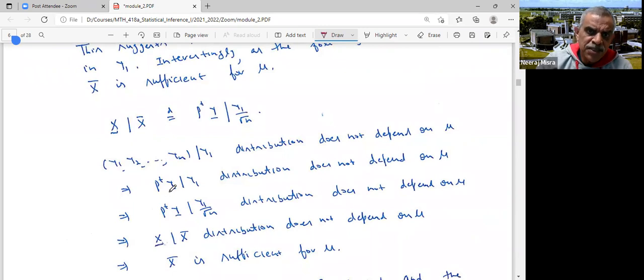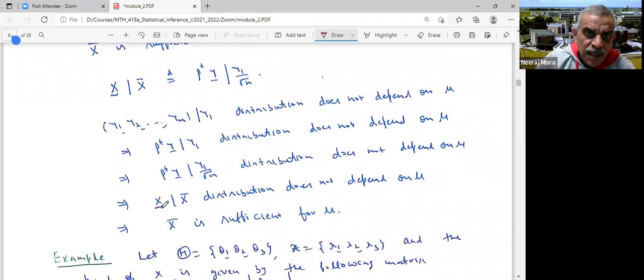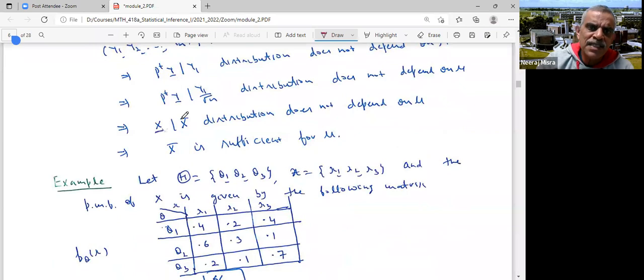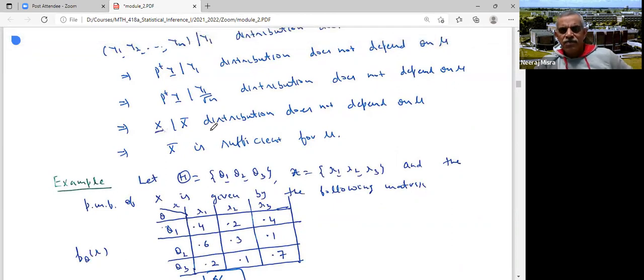So the distribution of P transpose Y given Y1 will not depend on mu. That means the distribution of P transpose Y given any function of Y1, such as Y1 by root n, does not depend on mu. But P transpose Y is x, and Y1 upon root n is x bar, so the distribution of x given x bar does not depend on mu, which by definition shows that x bar is sufficient.